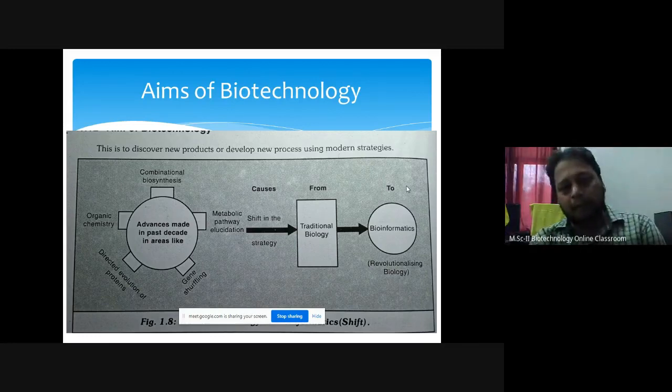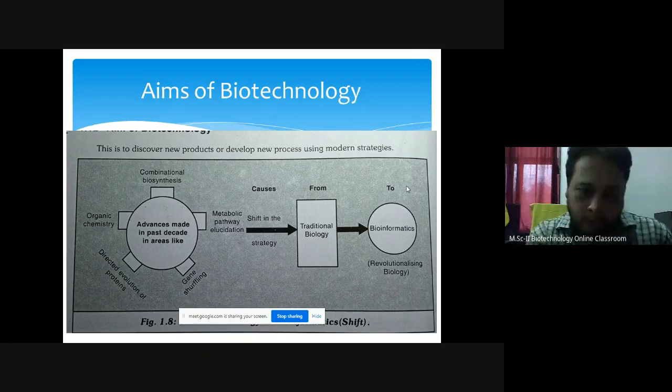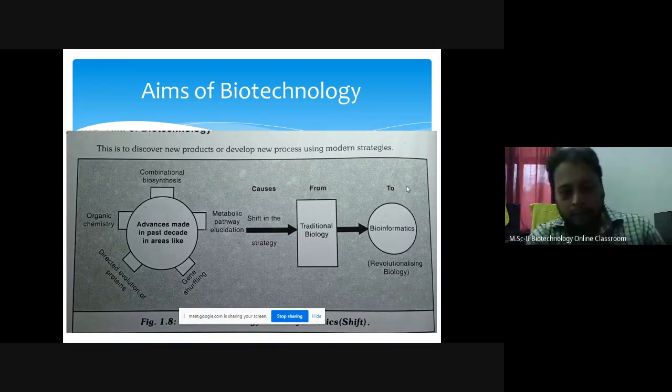So there are multiple enzymes, multiple products are developed. So this is the study of metabolic pathways. It is a very short cycle as compared to other cycles. For example, if they want to synthesize a specific vitamin, they will require amino acids, then they will require inorganic metals, and they will get combined by using n number of enzymes, and you will get your final vitamin. So these metabolic pathways they have studied.